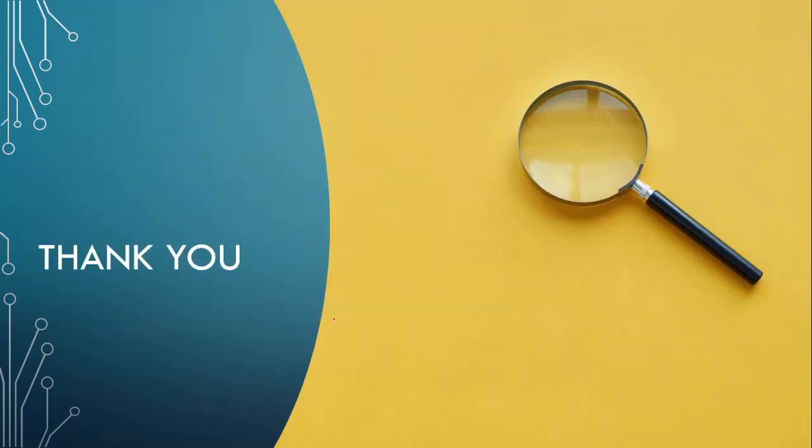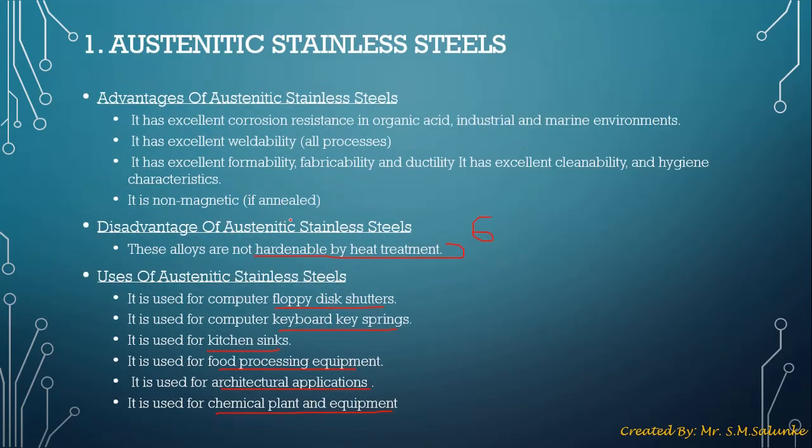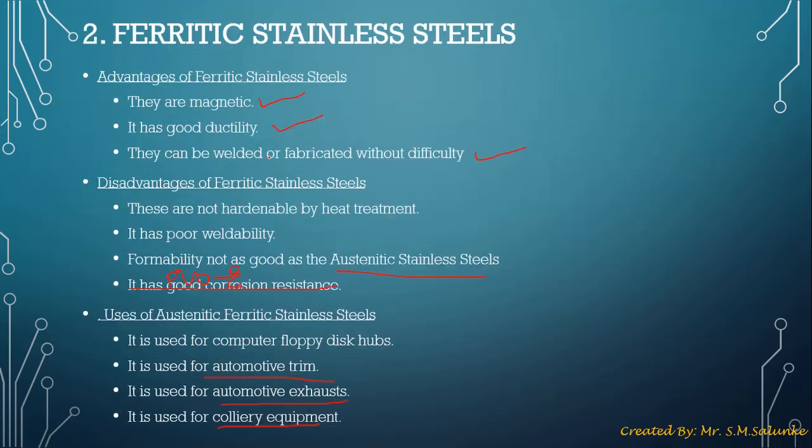So in this part 2 we have covered different types of tool steels along with different types of stainless steel, and the applications of different types of stainless steels and tool steels. Just go through this PPT, go through this video once again, write down all the applications of different types of tool steels and stainless steels, and revise them frequently so that you get a better grip on the various applications of these tool steels and stainless steels.